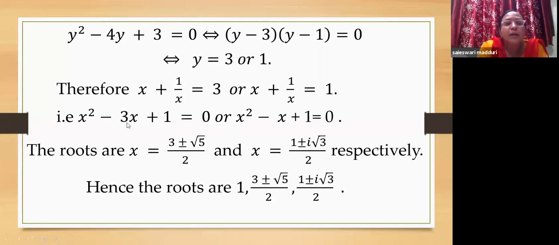Now the roots are just the roots of these two quadratic equations, where you can use the formula minus b plus or minus root of b square minus 4ac by 2a to find the roots of these two equations. As this has rational, irrational roots, and this has complex roots. Now, using that formula, we get the roots of the quadratic equations. And so, the roots of the original fifth degree equation are 1, 3 plus or minus root 5 by 2, 1 plus or minus i root 3 by 2. So, this is how you can solve even a fifth degree equation.